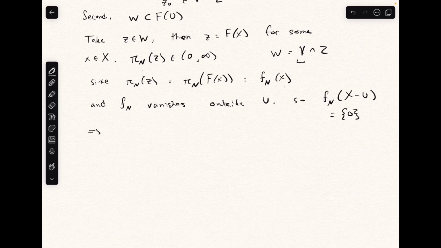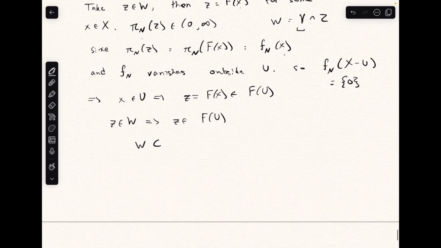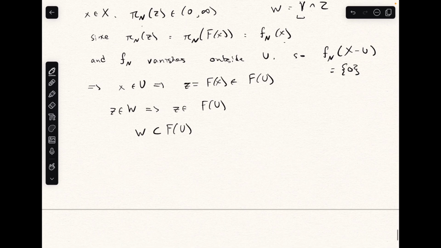But we know that f n on x maps to something greater than 0, which implies that x must belong to U. But f of x is Z, so what that means is Z equals f of x belongs to f of U. And since we've shown now that Z belonging to W implies that Z belongs to f of U, we have shown that W is indeed contained in f of U.